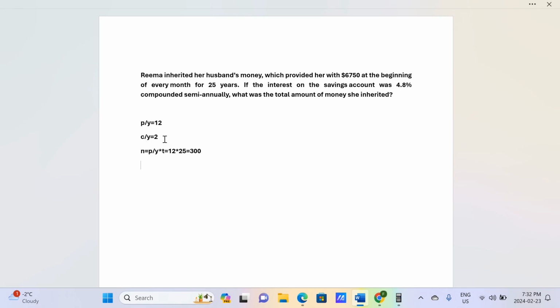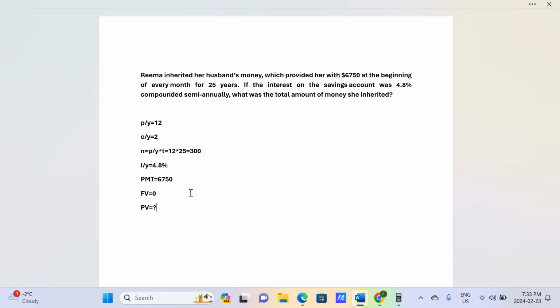Okay, what else do we have in this question? Look at the rate of interest, IY. IY is 4.8%. That's the nominal rate. And the size of each payment: Rima receives $6,750 at the beginning of each month. After receiving all the payments, the balance in this saving account would be 0. So future value is 0. And we look for the amount of money inherited and invested in this saving account. That's the present value of the payments, or the balance at the beginning.